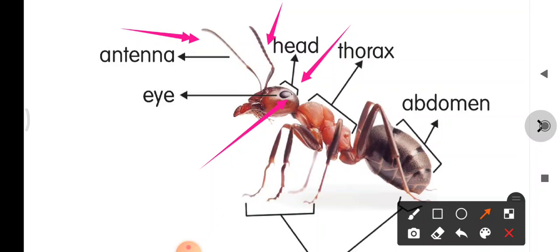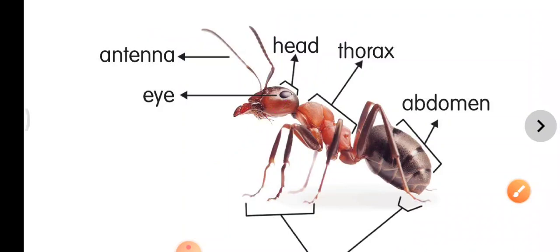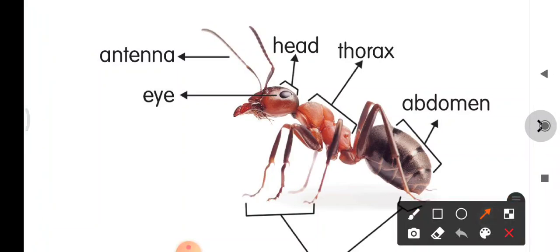If you carefully observe, an insect's body parts can be divided into three parts. The body parts of an insect are three. What are they? They are head, thorax. Thorax means that part of the body which is below the head and above the abdomen.